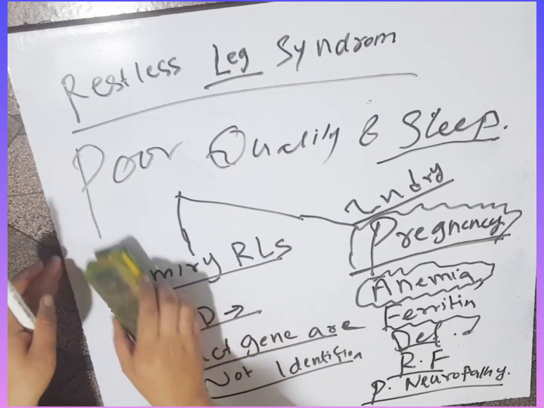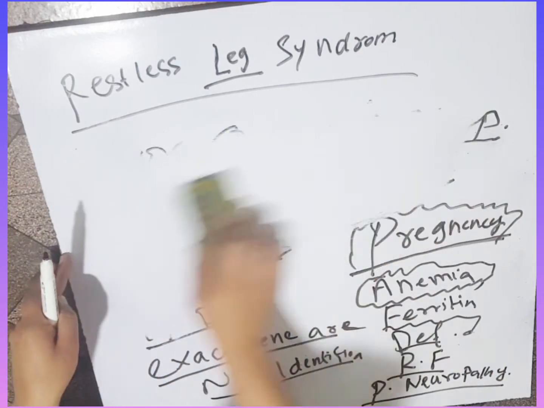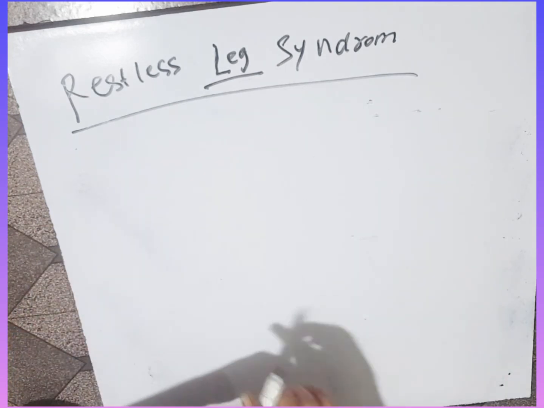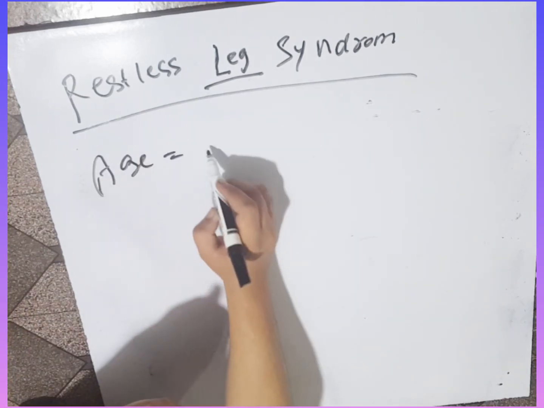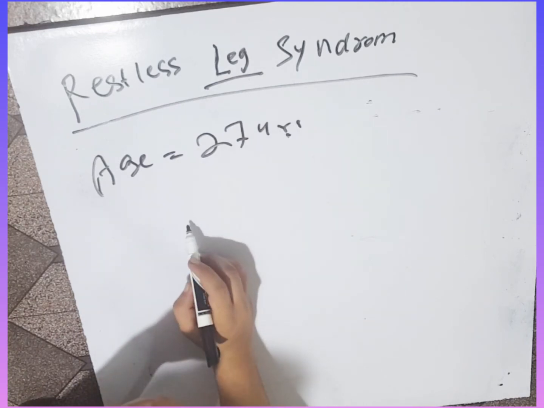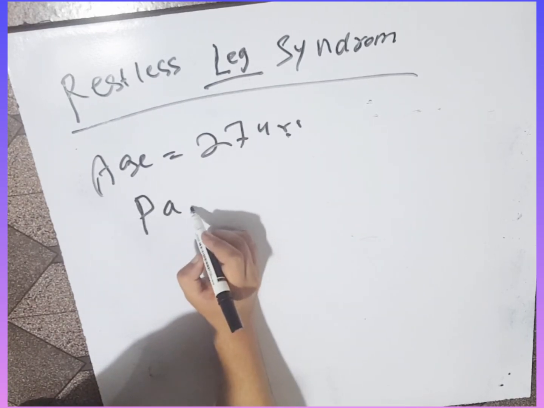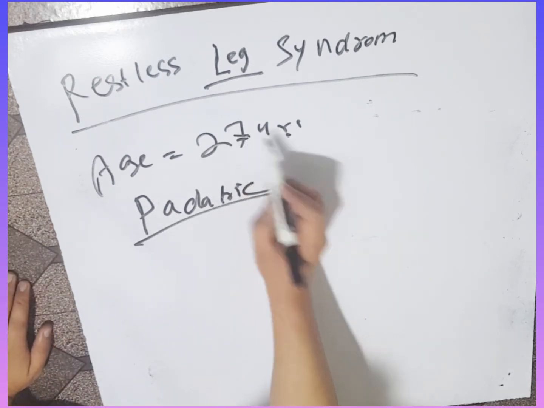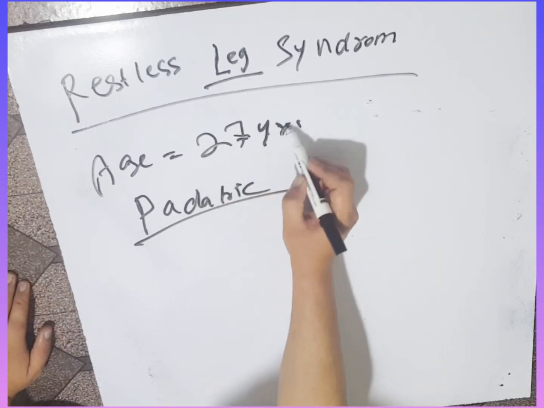What are the other features of restless leg syndrome? What is the age for restless leg syndrome? The average age is 27 years, but pediatric cases are also identified.